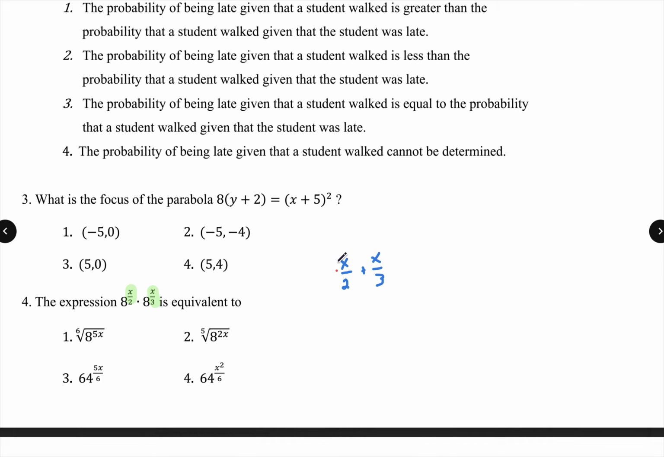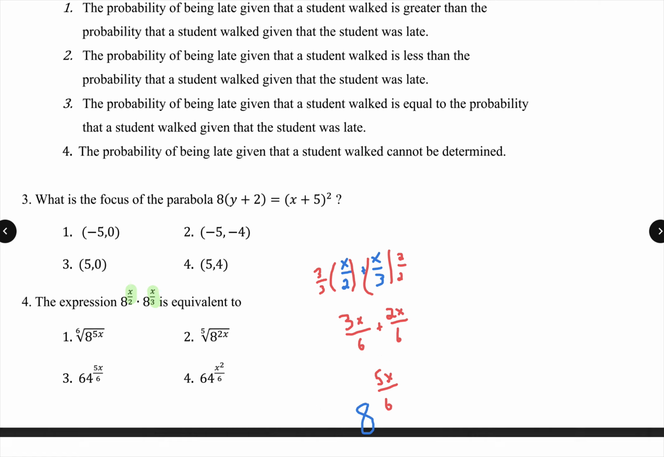In order to make the denominators the same, I'm going to multiply my first one by 3 over 3 and my second one by 2 over 2, because I'm trying to get common denominators. This leaves me with 3x over 6 plus 2x over 6, or 5x over 6. So I know now that's my power. I bring back my 8, because my 8 is being raised to the power of 5x over 6. Always the top is my power, and my 6 is going to be my root, or the bottom of my fraction.